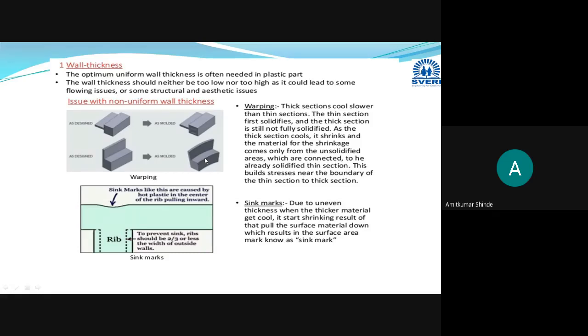More material will flow towards this side, so less material will be available here, hence warping will occur. Material will flow towards the thinner side, as on this side the material has already solidified. Hence material will flow in this direction, and warping will occur here. This is the warping, and these are the sink marks.